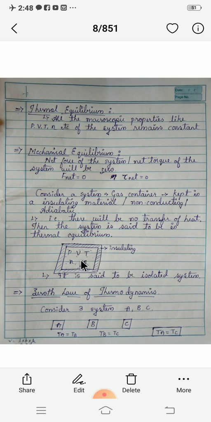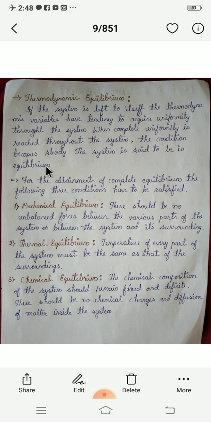Because there is no transfer of heat, there is no change in the temperature, and pressure, volume, number of moles, mass, etc. remain the same. That system is called an isolated system, and the condition is called thermal equilibrium. This system has attained thermal equilibrium. Those are the three equilibriums, and by these conditions we can say that a system has attained thermodynamic equilibrium.